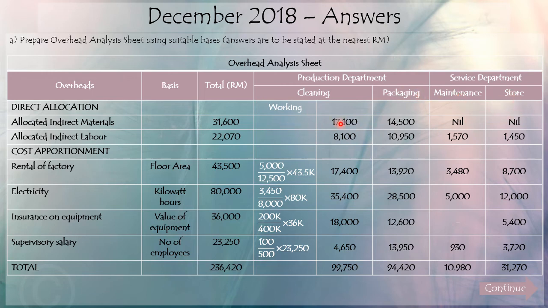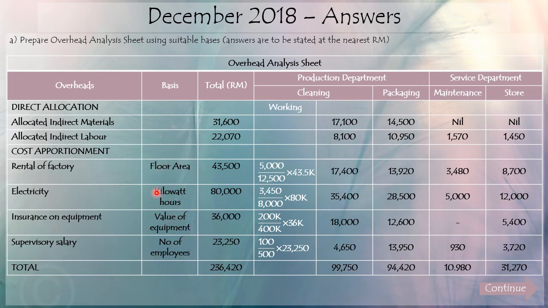So the 17,100 is the one that we have stated to be indirect material. And then we put in the indirect labor accordingly. And then we go to the lump sum figures, the total overhead that we need to apportion, which are the rental factory, electricity, insurance on equipment, and supervisory salary.